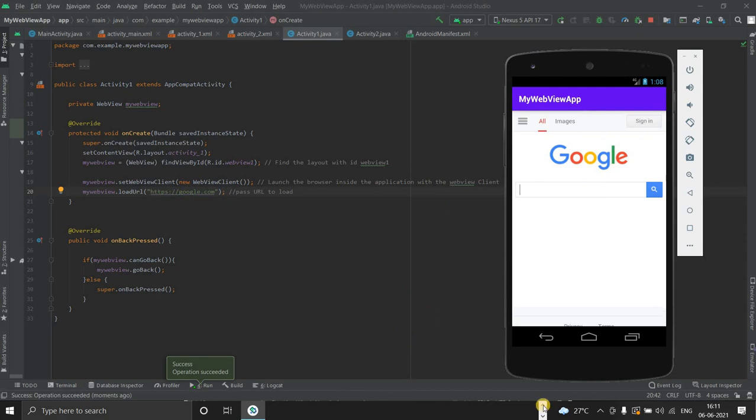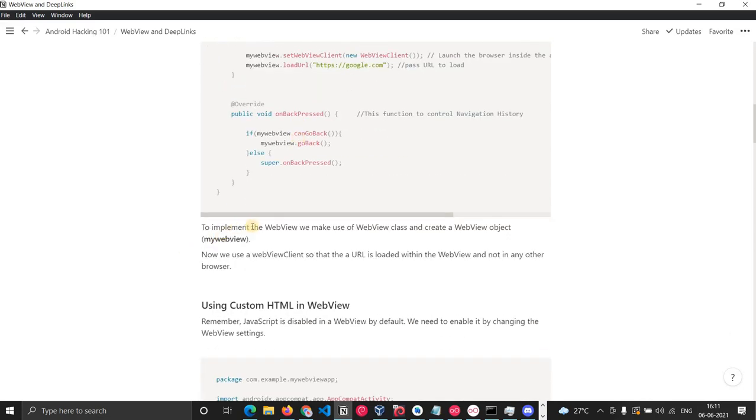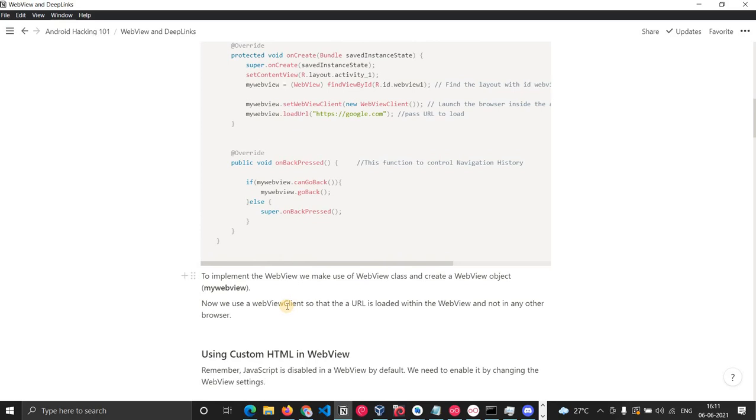So this is the thing with web views. This is the code related to it. To implement the web view, we make use of the WebView class and create a WebView object called myWebView. Now we use the WebViewClient, setWebViewClient, so that the URL is loaded within the web view.